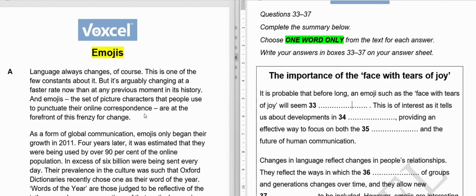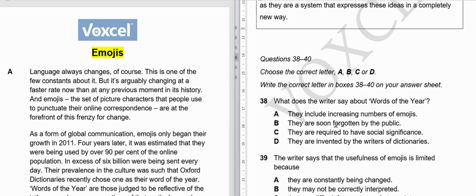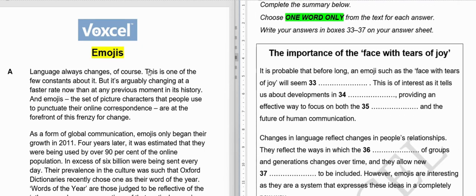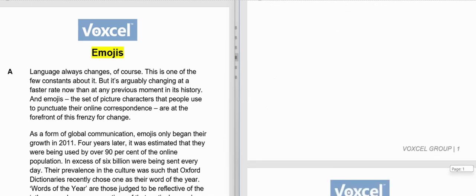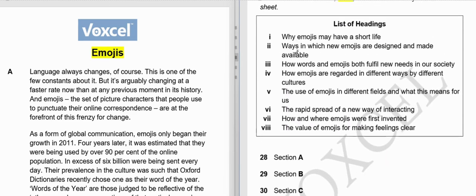So you will have to read the entire passage to find the correct answers. And then when you have read the entire passage, you will get a general idea of where the answers are, what kind of information is in every paragraph.